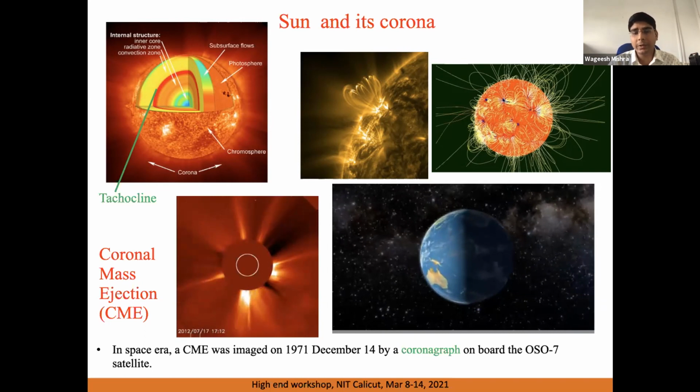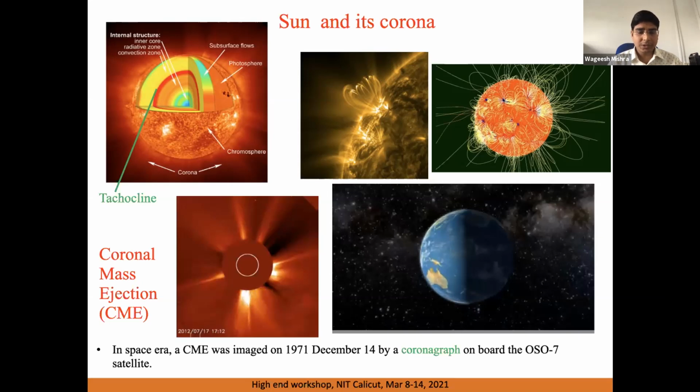We can see that when a CME arrives at the Earth, it is breaking the Earth's magnetosphere, and this phenomenon is called magnetic reconnection. There are certain conditions. When those conditions are met, such reconnection at the day side of the Earth's magnetosphere takes place, and CME energy enters into the magnetosphere and gives rise to several space weather events called geomagnetic storms. And sometimes we also see the aurora in the polar region of the Earth.